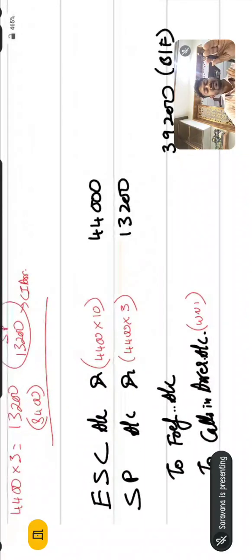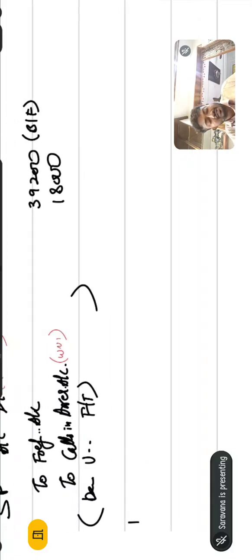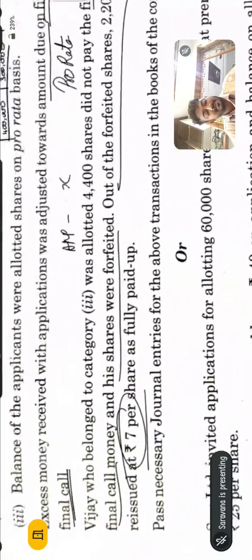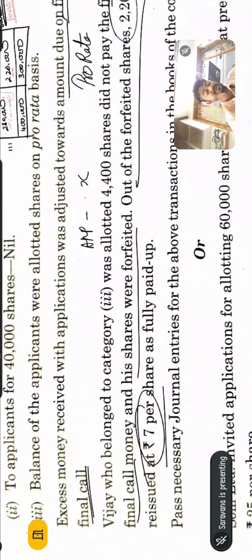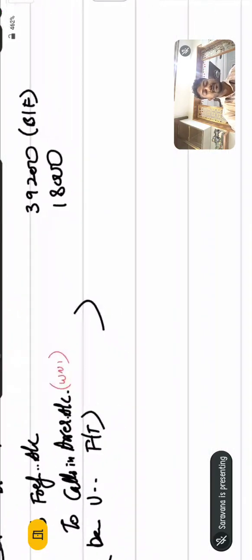So the forfeiture entry got over, and moreover I will do the reissue entry also here itself, so that it will be very easy. So what is the reissue entry? Also write the narration, being Vijay's share has been forfeited. Okay, and then the reissue entry. Go and see what reissue condition they have given. The company has reissued 2,200 shares for 7 rupees. So what is the reissue entry?